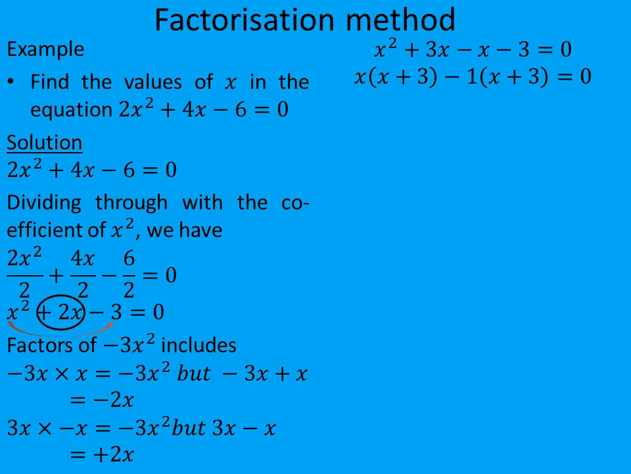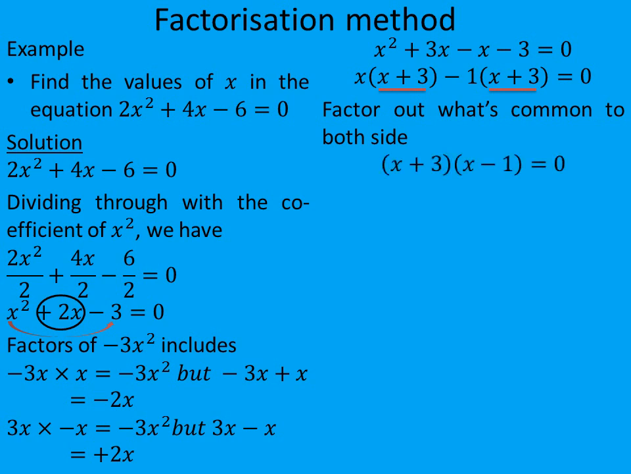So factor out what's common to both sides. We have x plus 3 and x plus 3 to be common to both sides, so we factor out x plus 3 and we are left with x minus 1. So these are the factors of the equation.